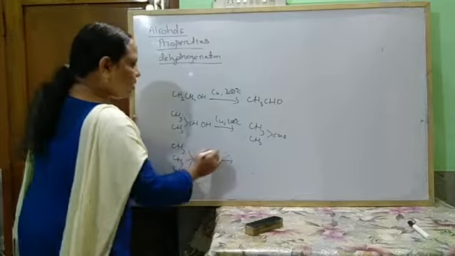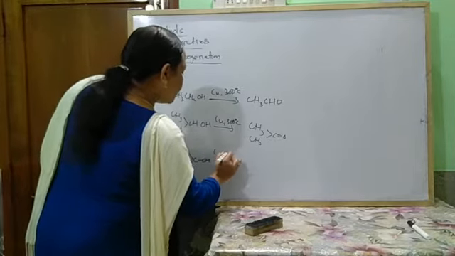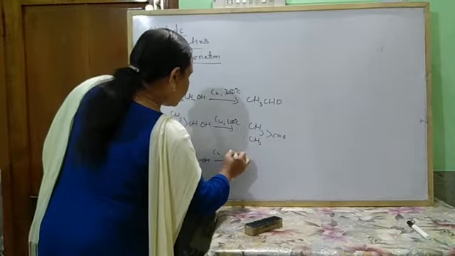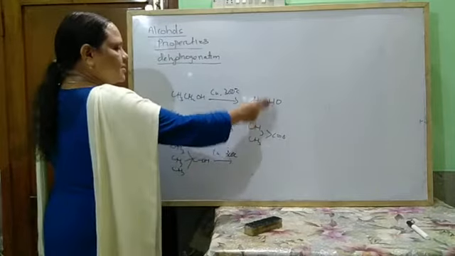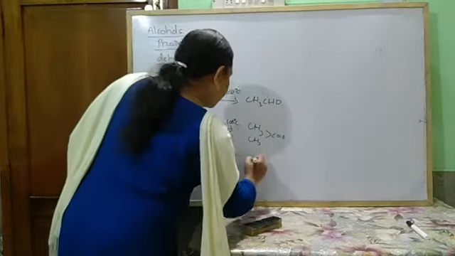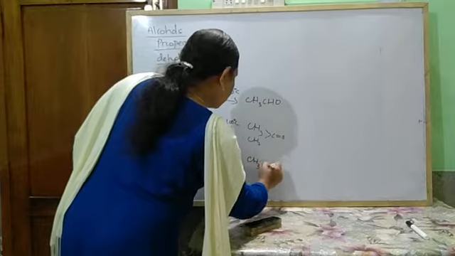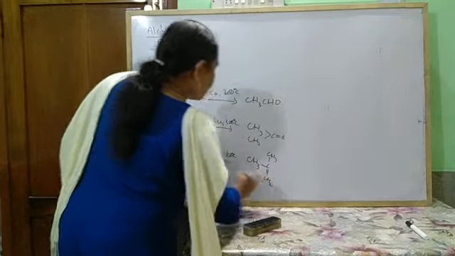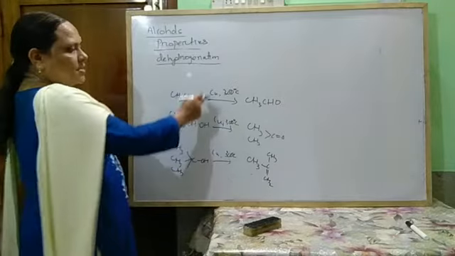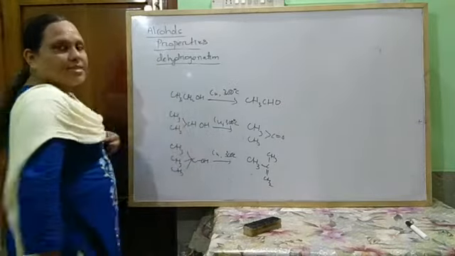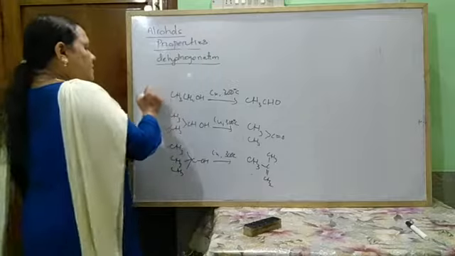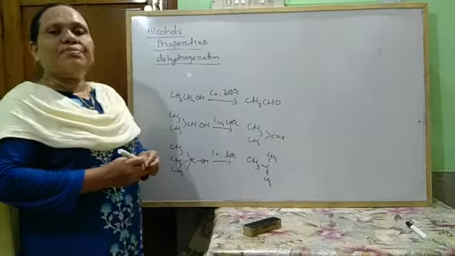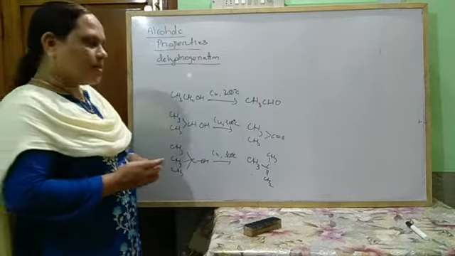And when tertiary alcohol is passed through copper at 300 degrees Celsius, instead of giving a carbonyl compound, it gives alkene. So in this case dehydration takes place, in the other cases dehydrogenation takes place. And this test is also used to distinguish between primary, secondary and tertiary alcohol.